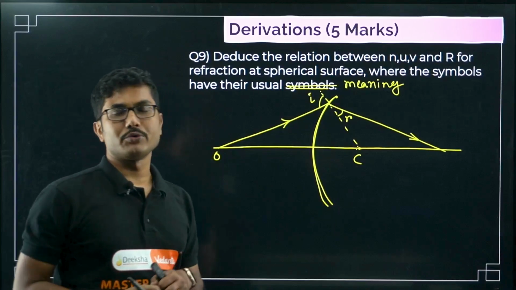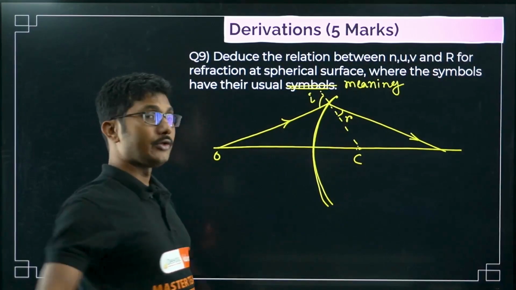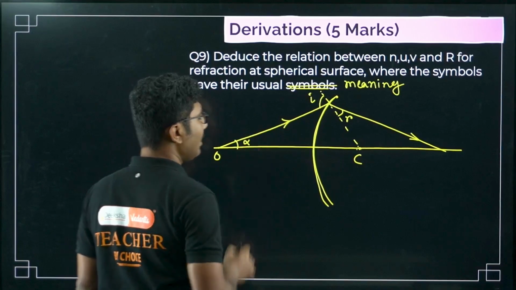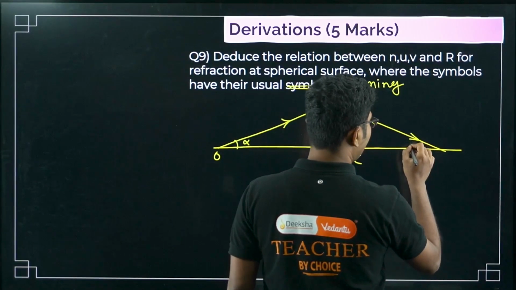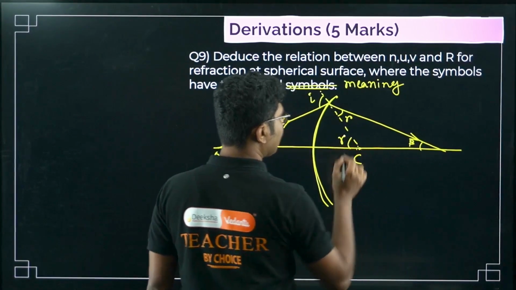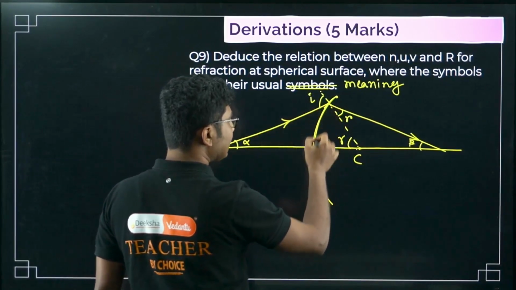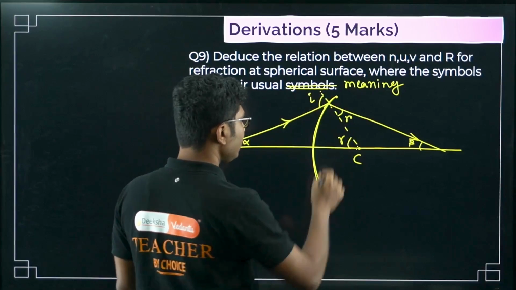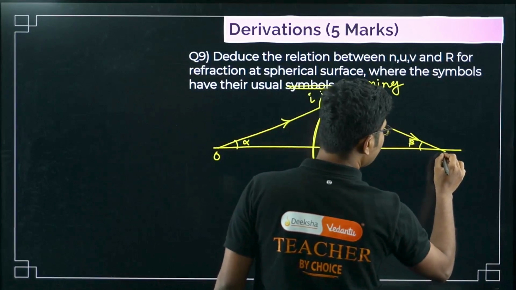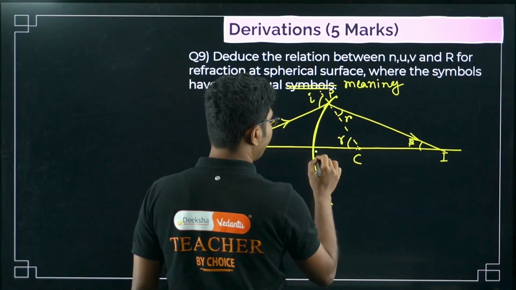Exactly the same way you have to draw the diagram. You cannot take the object here, then it will create some confusion. You will face difficulty. Now you have to mark this angle alpha, this angle beta, and this angle gamma. Very important. This is how you will do. Also, this is our image I, this is point P, and this is mirror M.